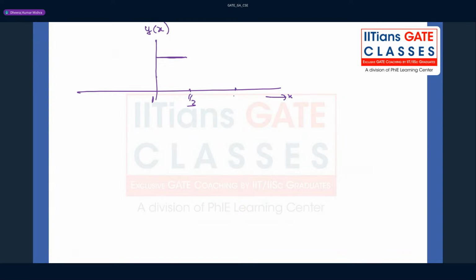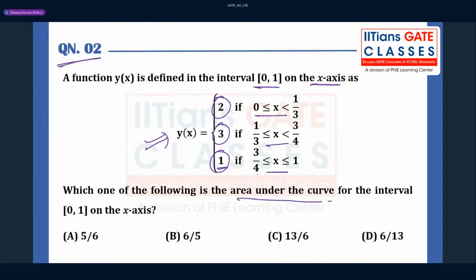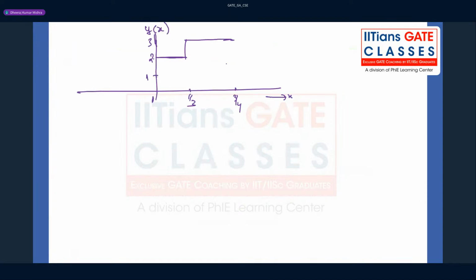So this is 3 by 4, and the function value is 3. Now from 3 by 4 to 1 it is nothing but 1, right? So this is 1, and this is the function you have been given, right?